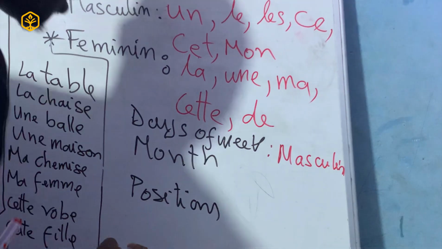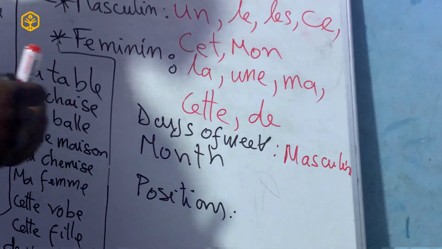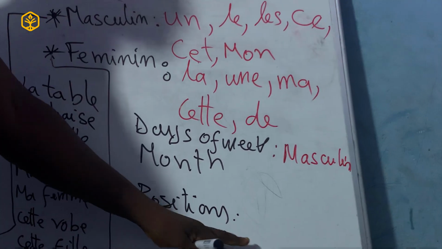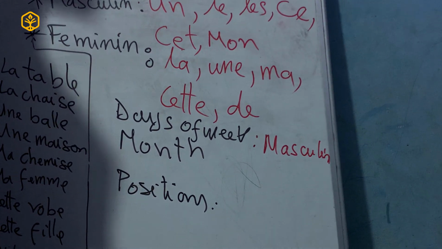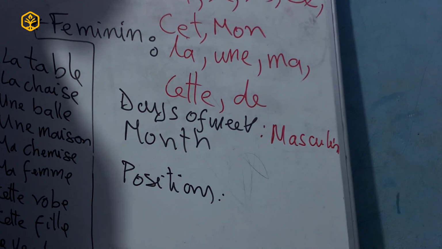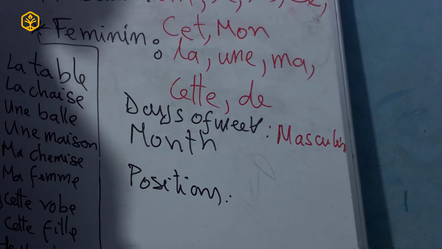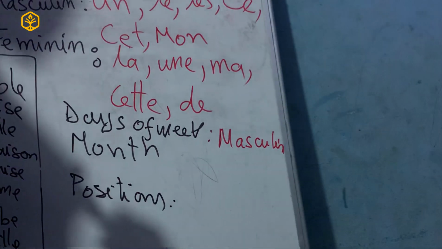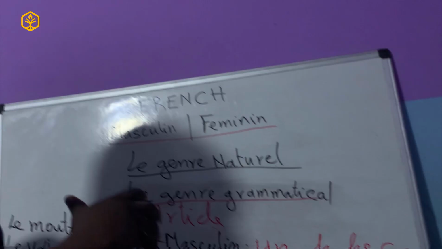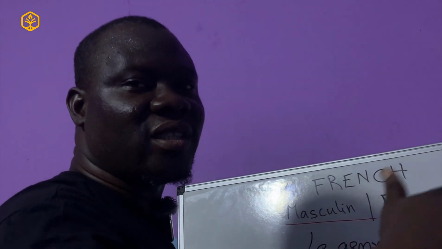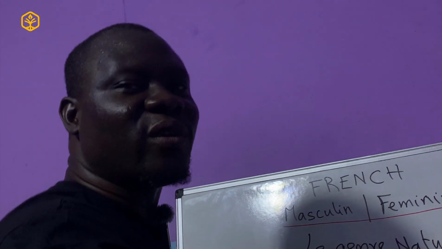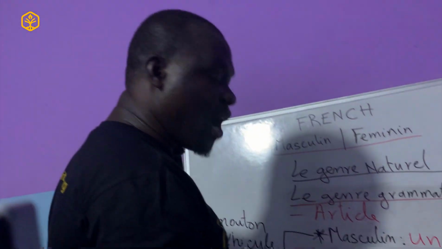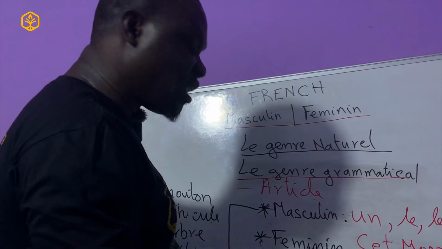The positions are a little bit challenging because the exceptions mostly happen here. For example, a teacher. Un enseignant. We say une enseignante. We'll look at that aspect, which is the termination of the words. The ending of the words also can give us a hint. So that will be in the next video. But here, I want us to look at some more conventional positions.